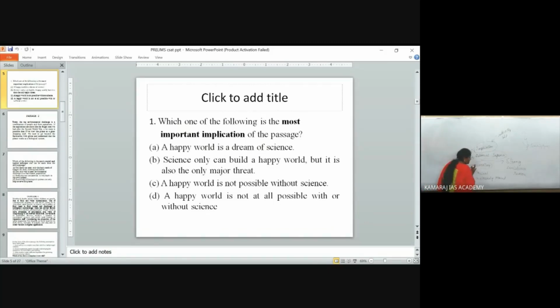Corollary is nothing but getting a conclusion from an already proved part. What is crucial? It is something very, very important for this passage. For a passage, they will be giving you 4 options, and all 4 options will be told in the paragraph.